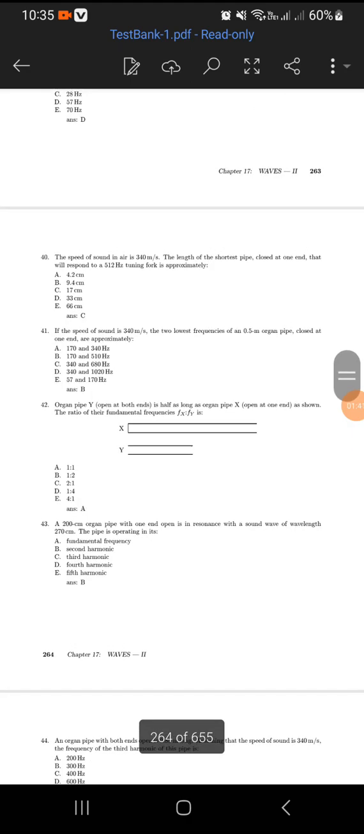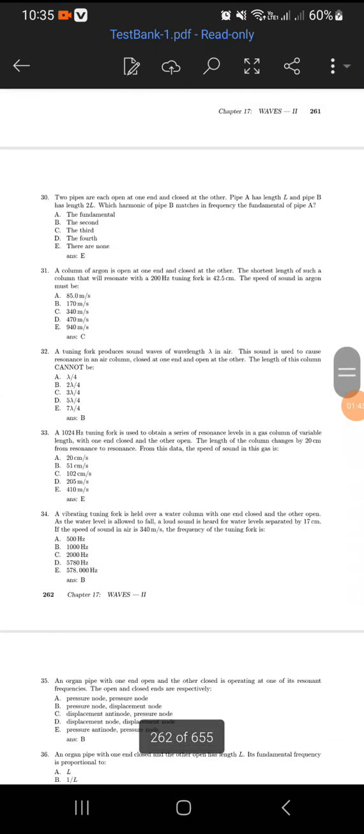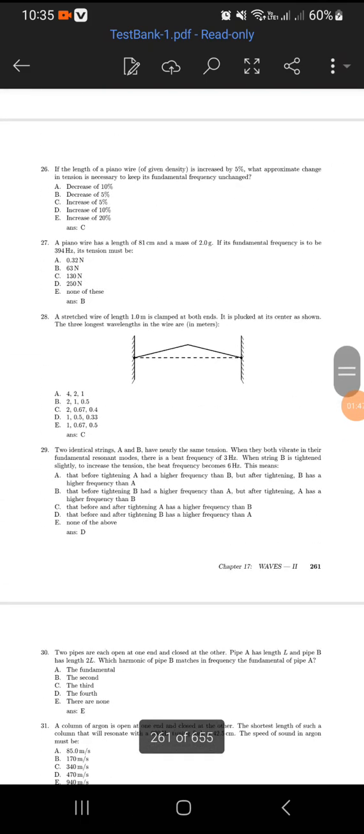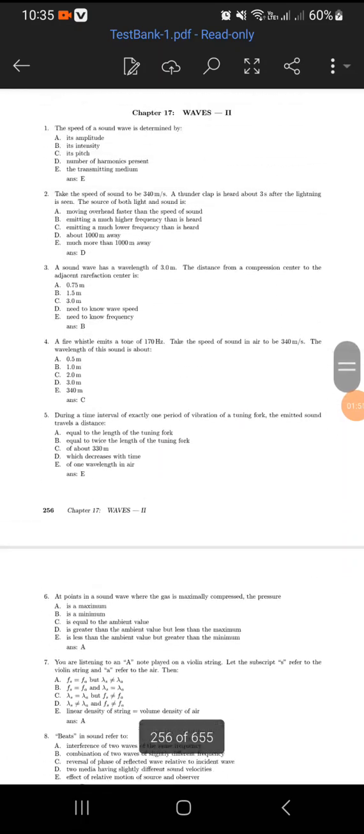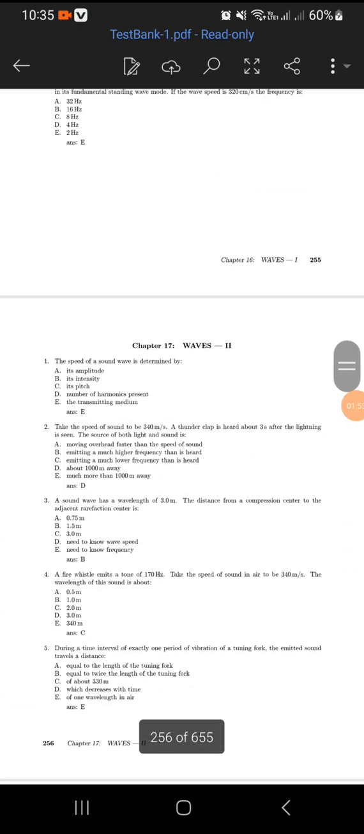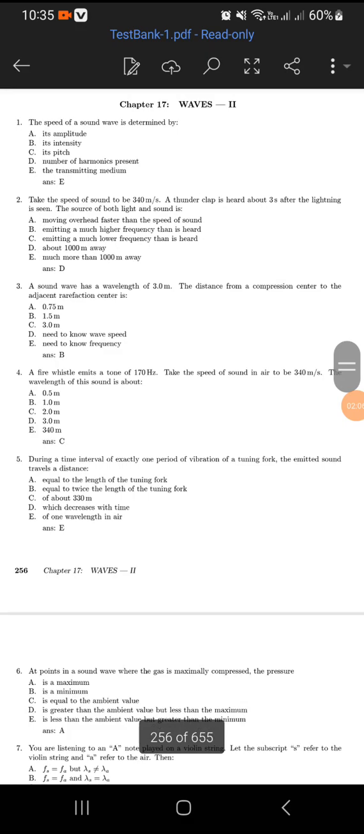I don't know what chapter it's in. Okay, so this is waves, and therefore let's go on to number 1. The speed of a sound wave is determined by what? The transmitting medium. Like in air is not the same as in water. That's the speed of a sound wave. So number 1, the transmitting medium.